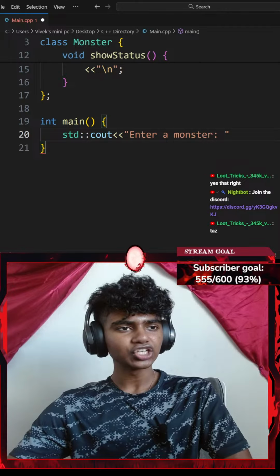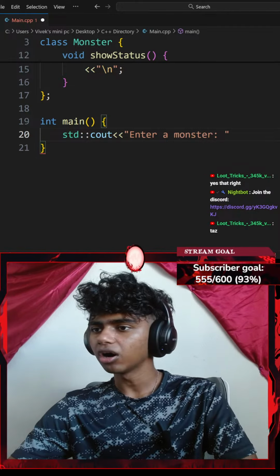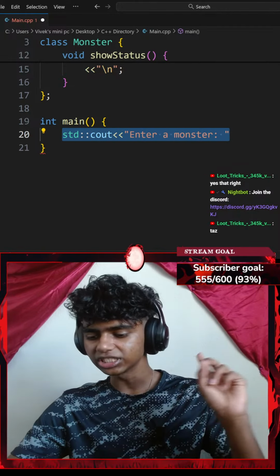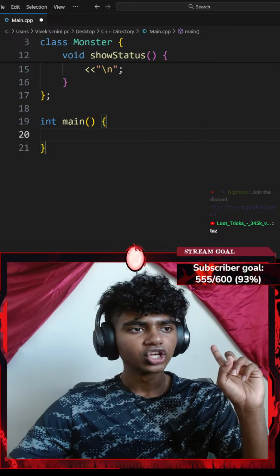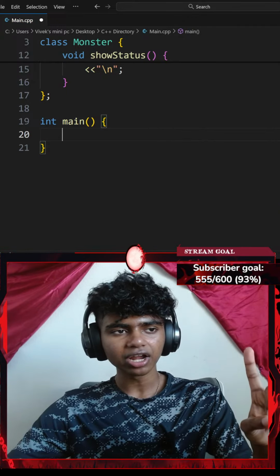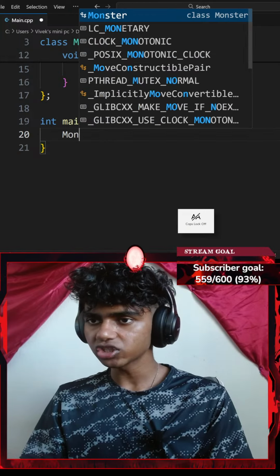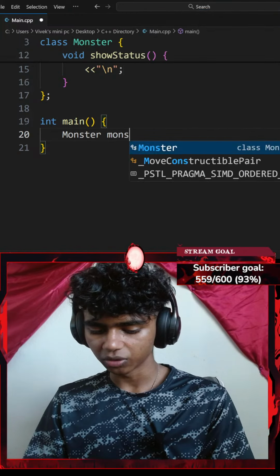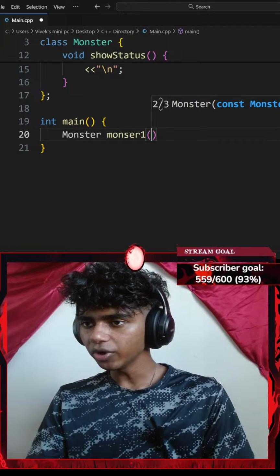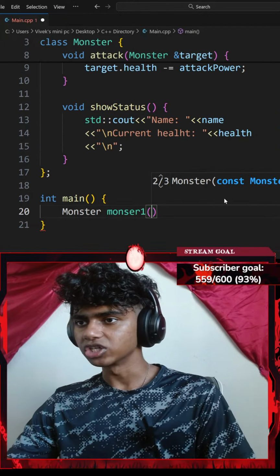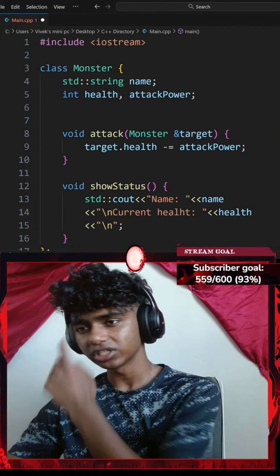How can I create objects? Oh wait, when ChatGPT says to create two monsters, I think I gotta create my objects first. So let's go ahead and create my monster object. I'll go with something like monster1 with a pair of parentheses, and let's add a few parameters. So I need a parameter of, let's see.